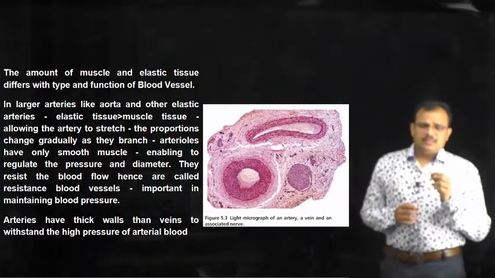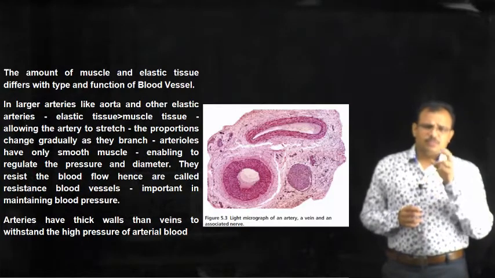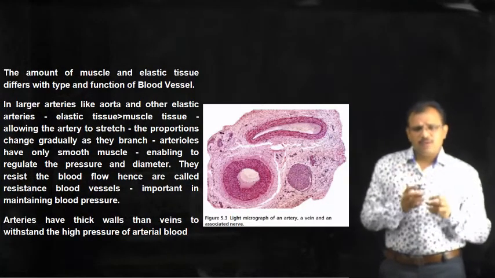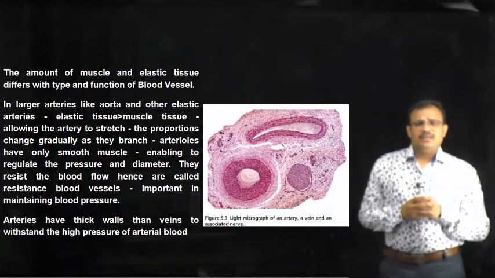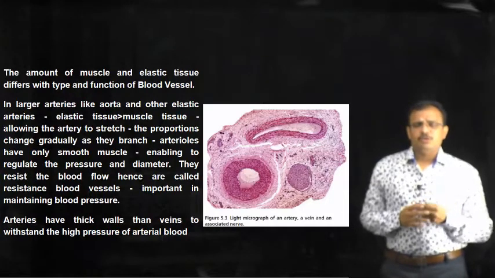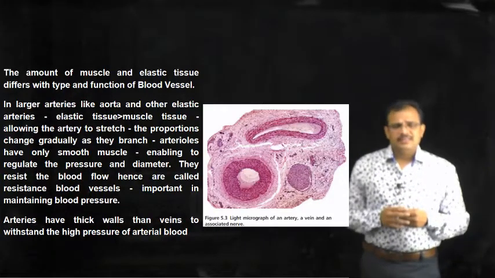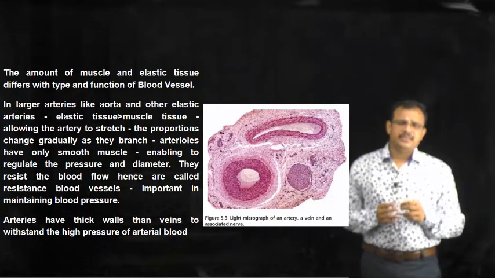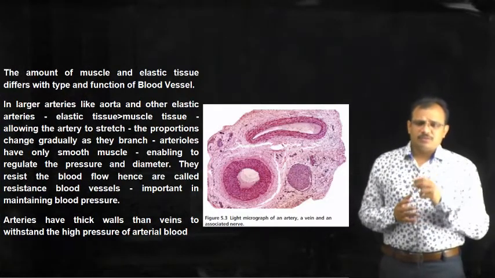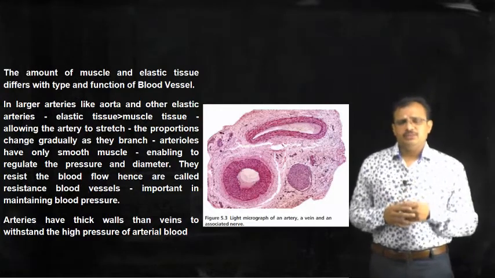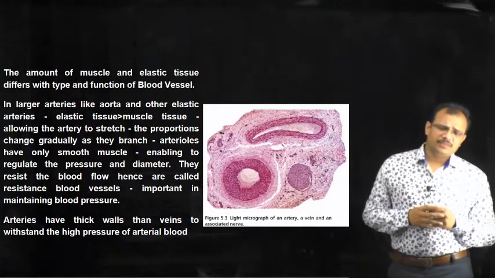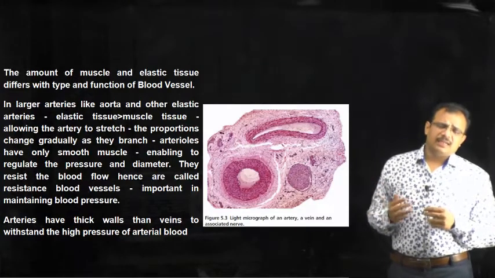That is, the larger arteries will have more elastic tissue, whereas arterioles are smaller blood vessels than arteries, and these arterioles have more muscle tissue, and these are very important in maintaining the blood pressure. Arteries have thicker walls than veins. So, in this diagram you can see two different types of blood vessels. One is the artery and the other is the vein.